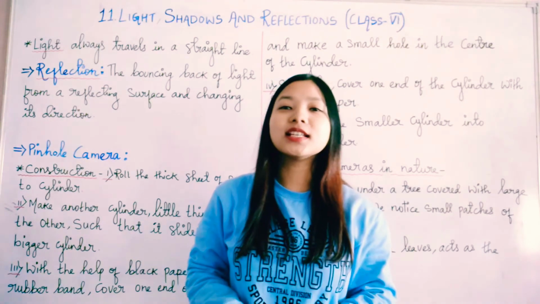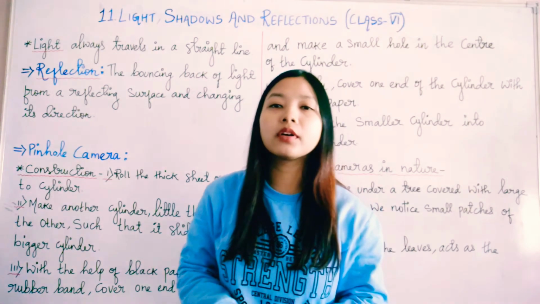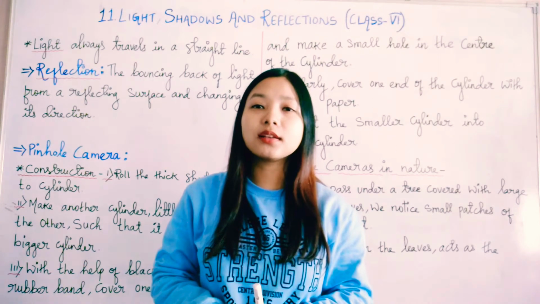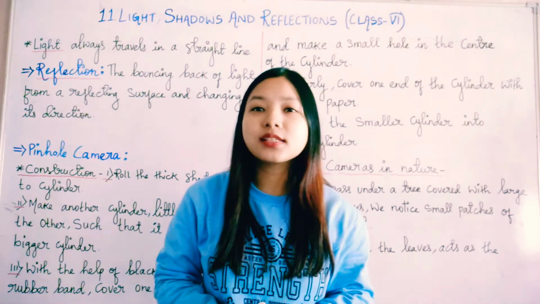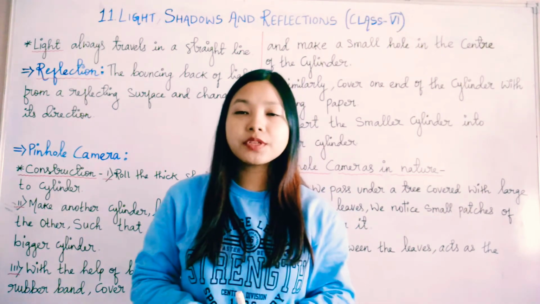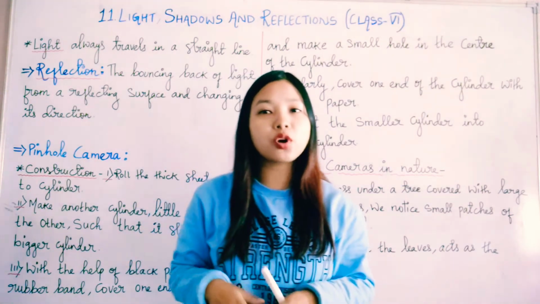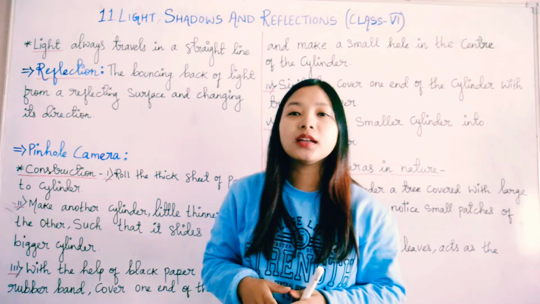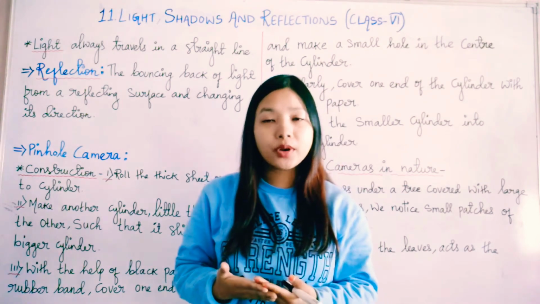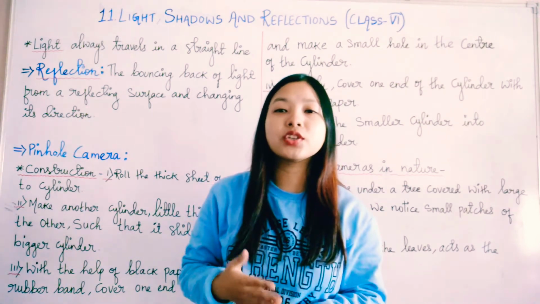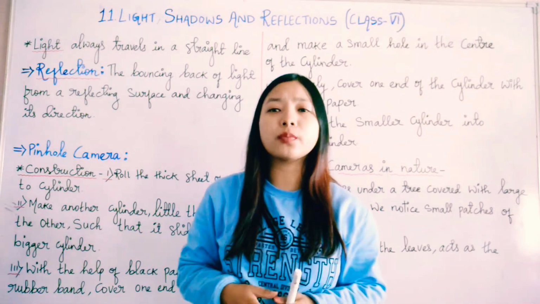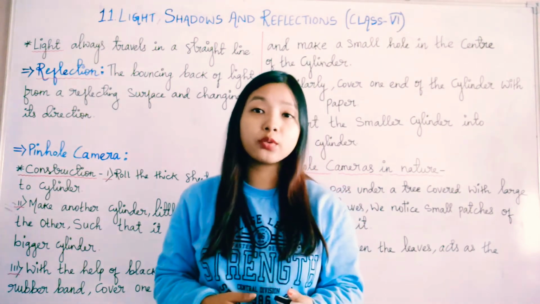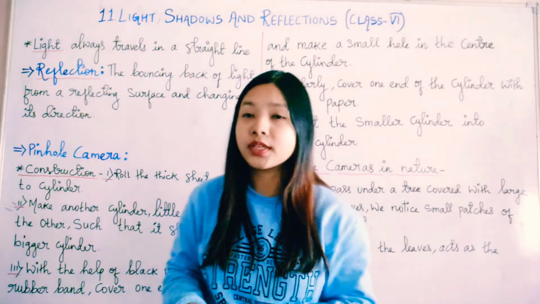Hello students, this is the second video of our 11th chapter, Light, Shadows and Reflections, of the class 6 science textbook. In the previous video we discussed various topics of this chapter, like the relation between light and objects, transparent, opaque and various other topics. In this video we are going to discuss the further topics.